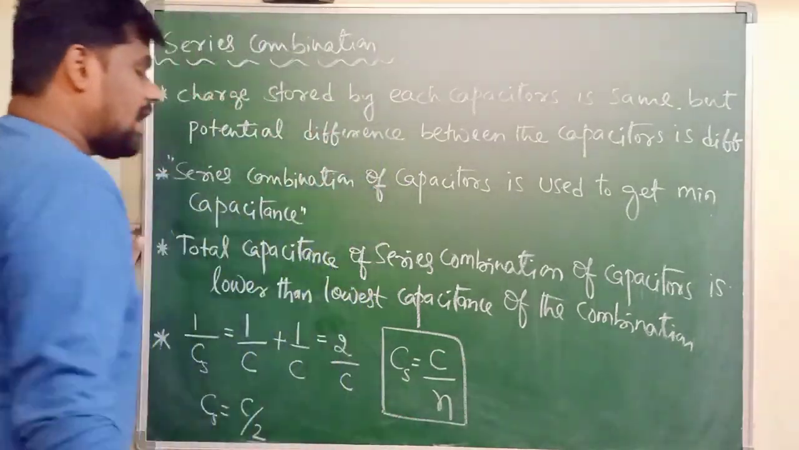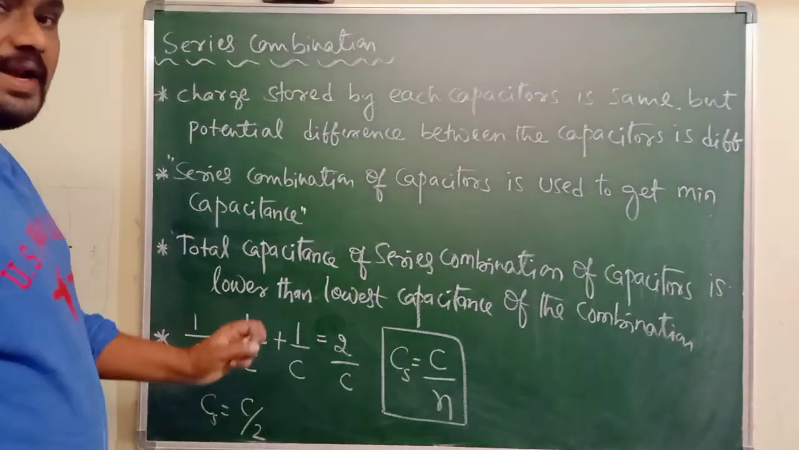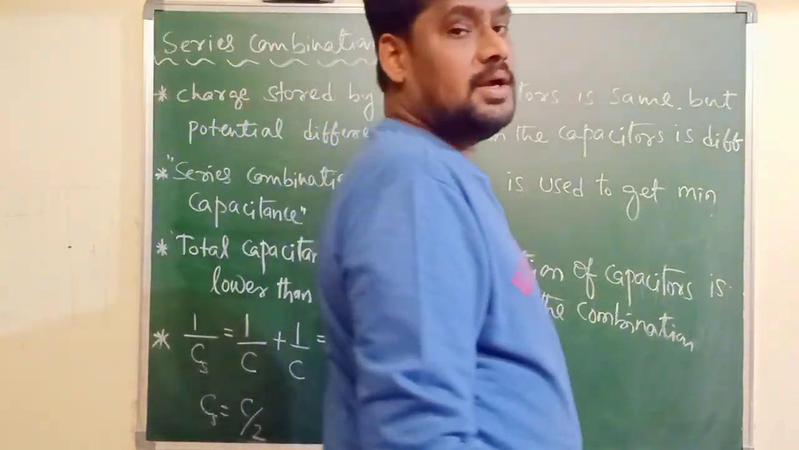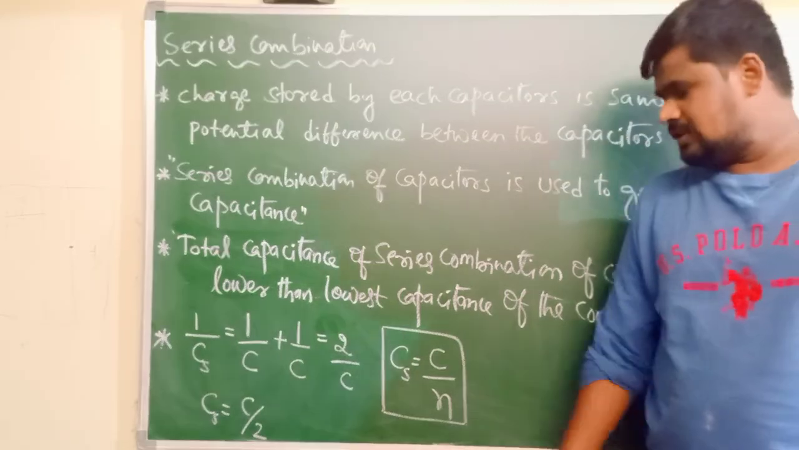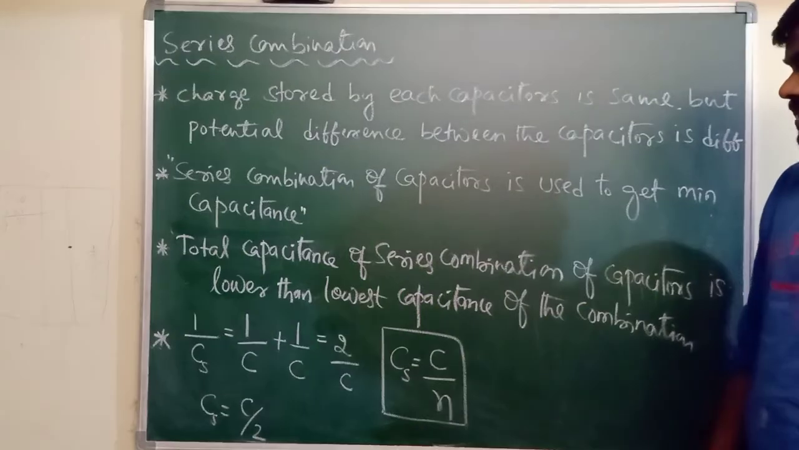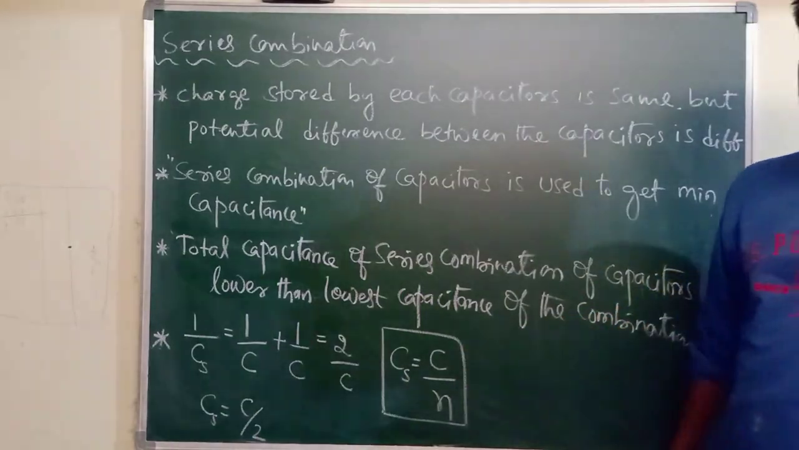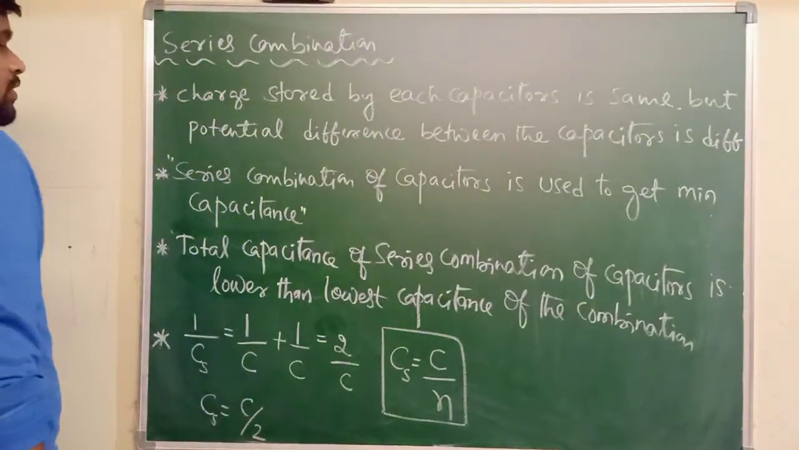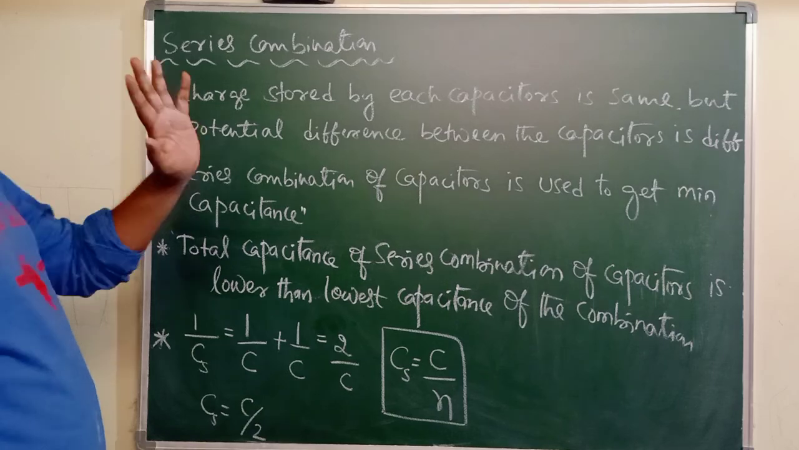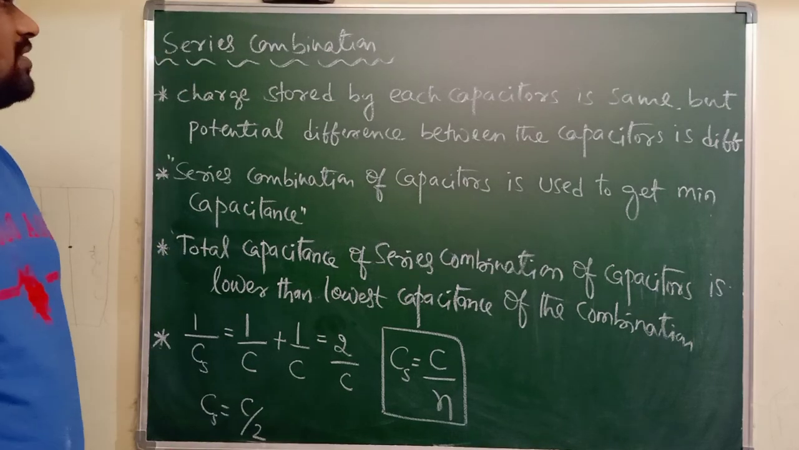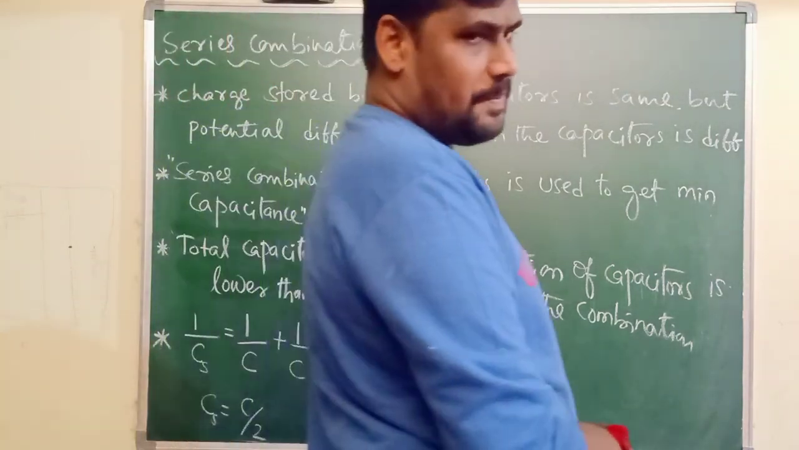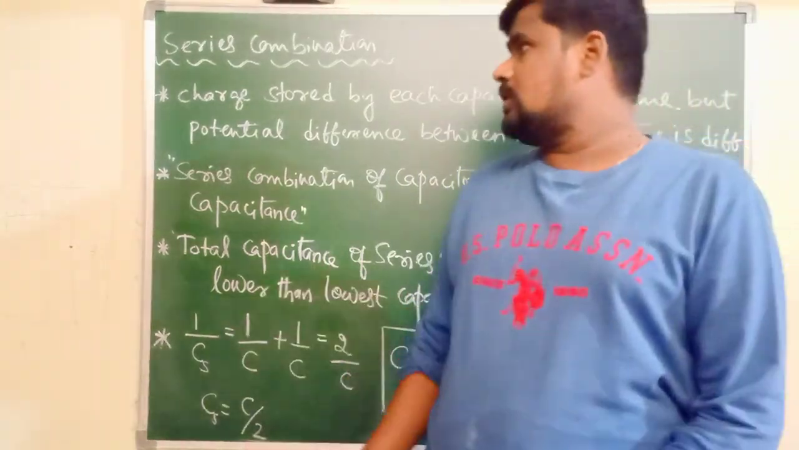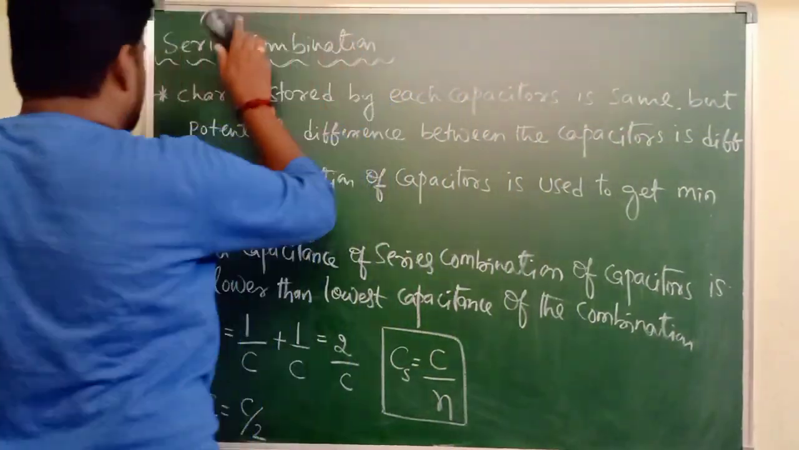If n identical capacitors are connected in series, then the total capacitance is given by Cs equals what? C by n. So these are some points to be noted related to what? Series combination of the capacitors. Now I will come to the parallel combination of capacitors.